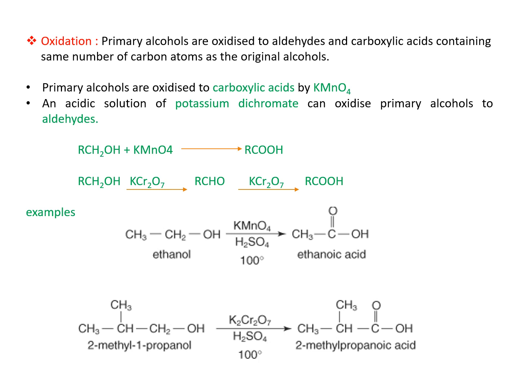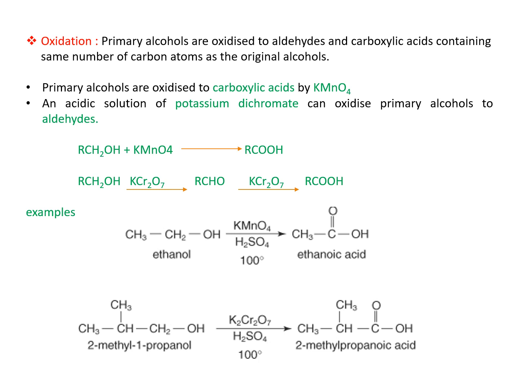Next is oxidation reaction. Alcohols are oxidized to corresponding aldehydes, ketones or carboxylic acid depending upon the type of oxidizing agent and also the type of alcohols you choose. That is, primary alcohols are oxidized to aldehydes and carboxylic acid containing same number of carbon atoms as the original alcohols.